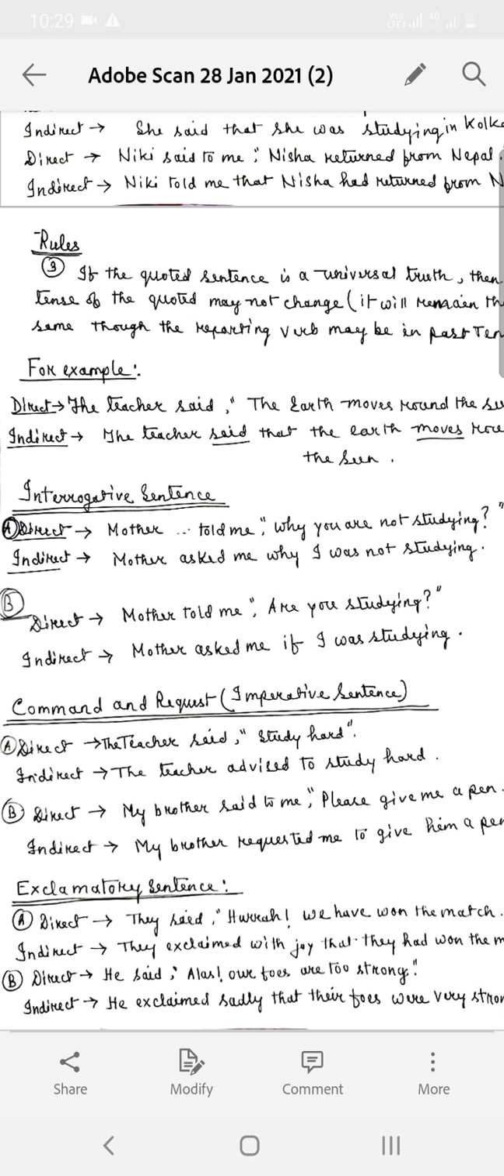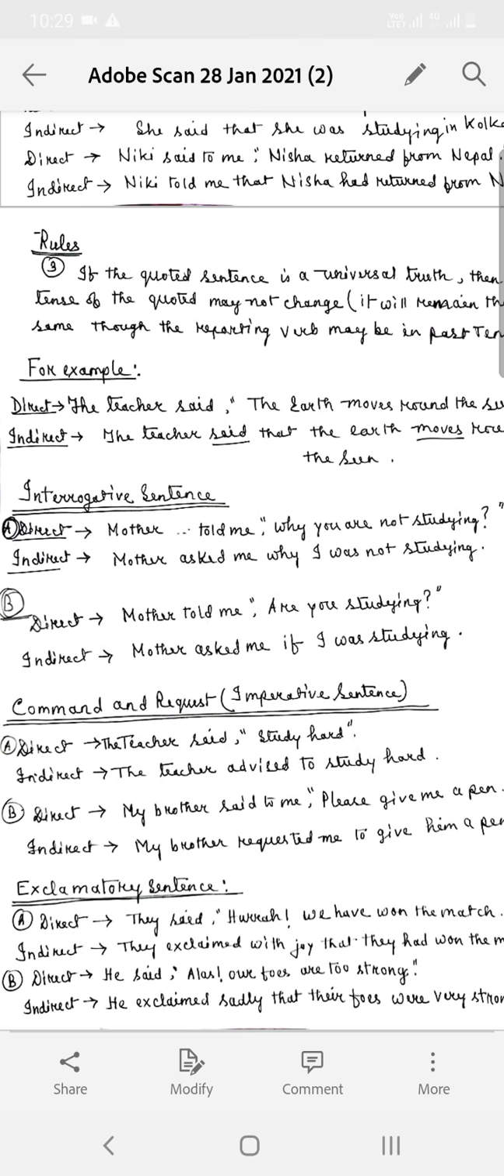Again see, mother told me, are you studying? Here the interrogative sentence is yes no interrogative, means started with verb. Now see, if we convert it into indirect speech, we will be changing it to the sentence mother asked me. In place of that or WH, now we have to use if or whether. Mother asked me if I was studying.